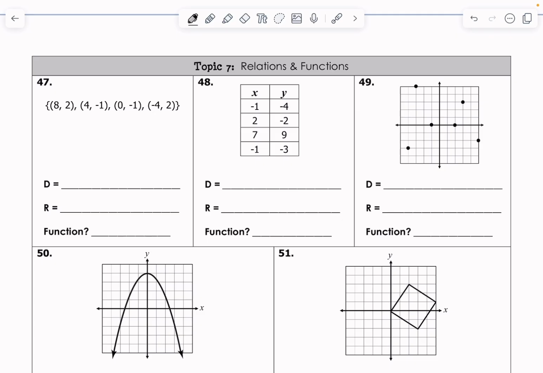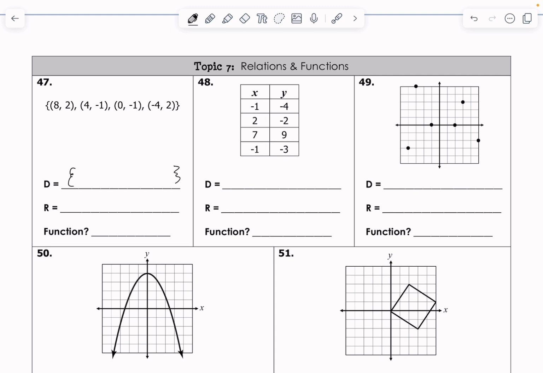And so for every input, we have an output. Every x value, we have a y value. If so, it's a function, okay? And so let's look through most of these because I believe this is where y'all need the most help. And so let's talk about first number 47, and let's go over the domain, the range, and ask the question, is it a function, yes or no? So for number 47, the domain, we're going to write in set notation.